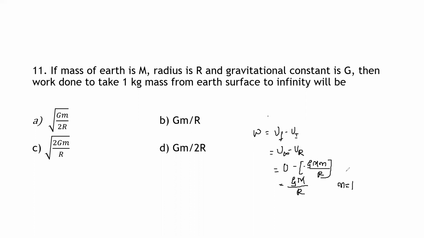Therefore option B, that is GM divided by r, is the right option. Okay, so very simple question. Only the thing is work done is equal to Uf minus Ui, that we need to understand. And the potential at infinity is 0. This we should remember.